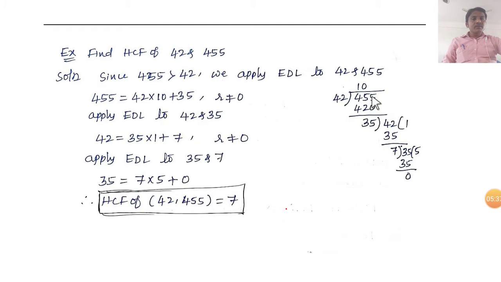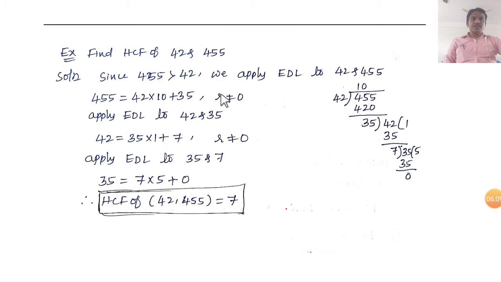What will be remaining? 455 minus 420 is 35, so 35 is the remainder. Write this using Euclid's division lemma: 455 is equal to 42 into 10 plus 35. Here a is 455, the dividend, 42 is the divisor, 10 is the quotient, plus remainder 35. This is the first step.